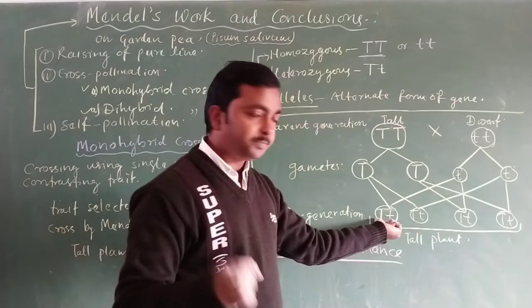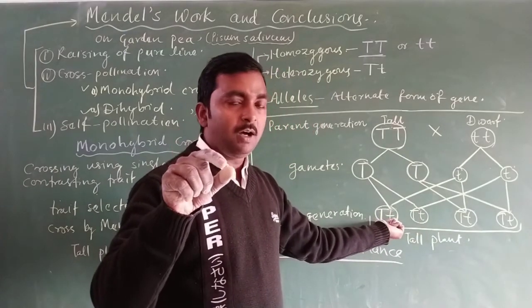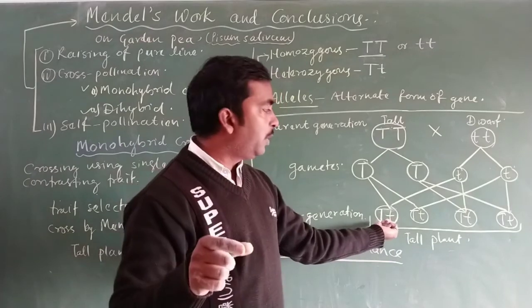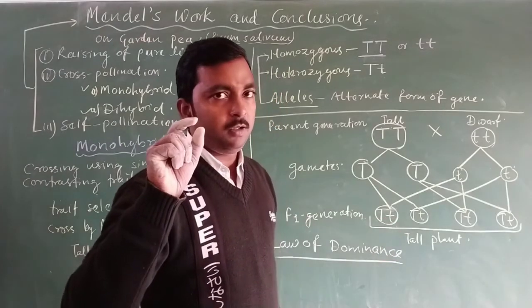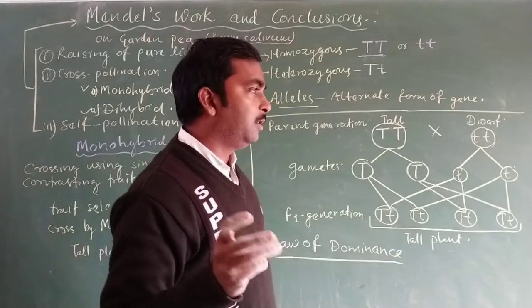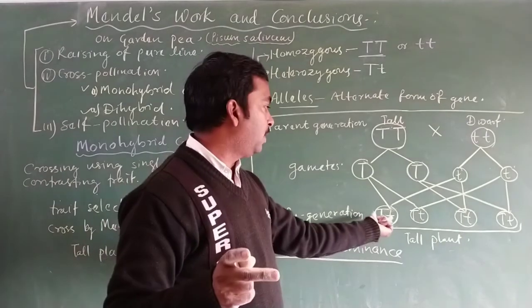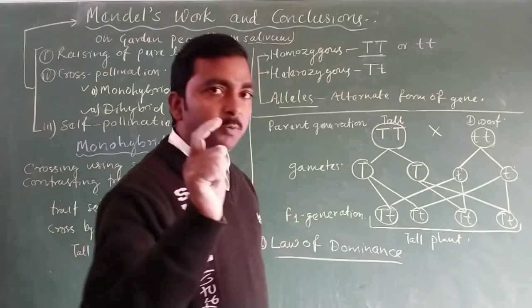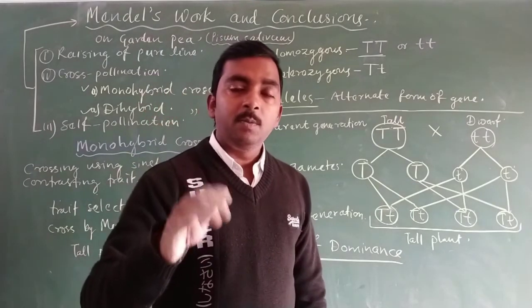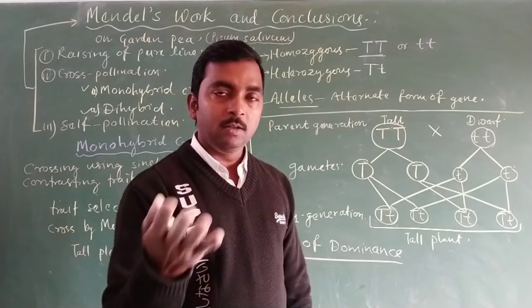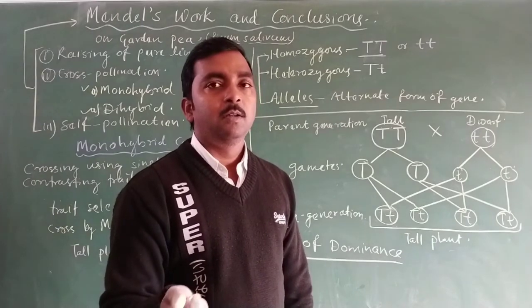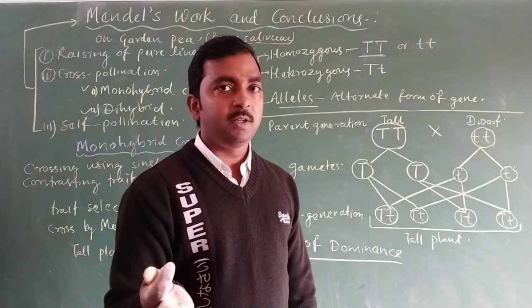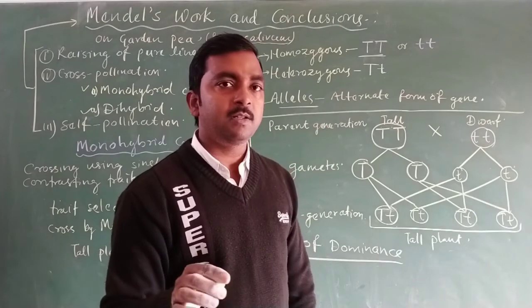When the genes of two contrasting traits are found together, it was observed by Mendel that only one character represents itself in the offspring. The other is not able to represent itself.